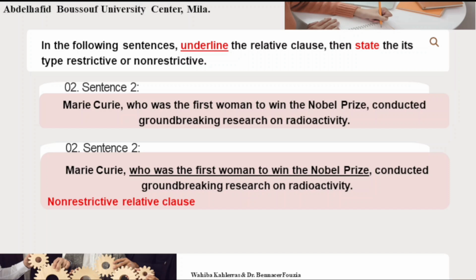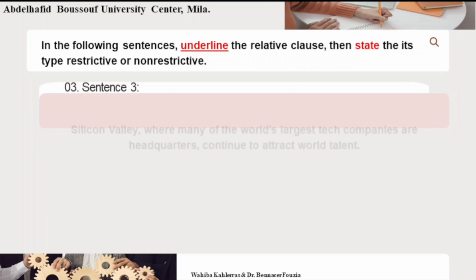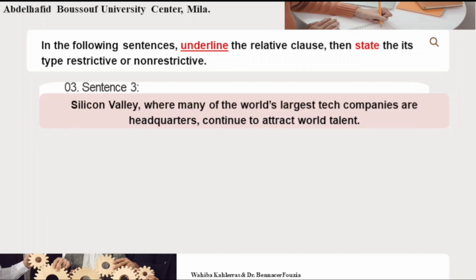It is non-restrictive or non-defining because it is extra information. Very probably everybody knows who Marie Curie is. Still, we added extra information to clarify the sentence and make sure that you know whom we are talking about. Sentence 3. Silicon Valley, where many of the world's largest tech companies are headquartered, continues to attract world talent.